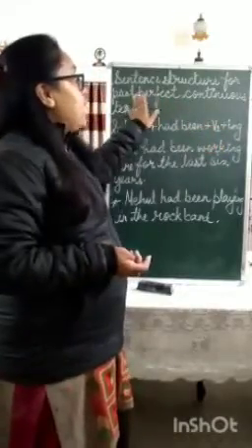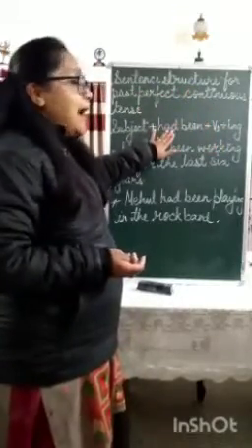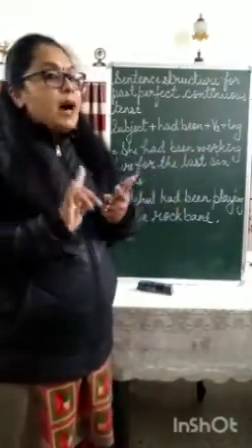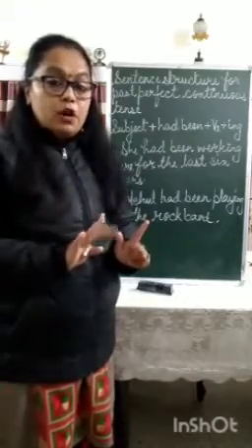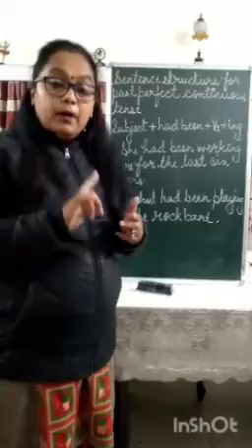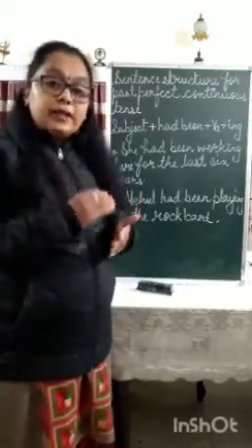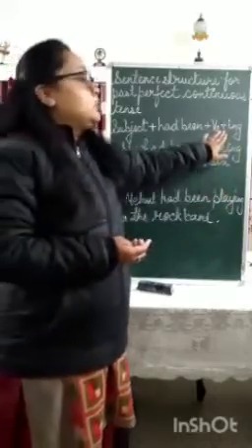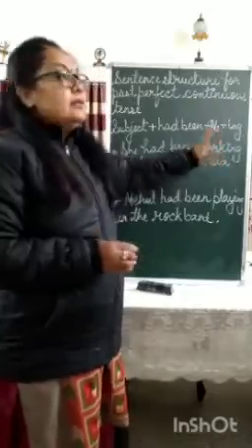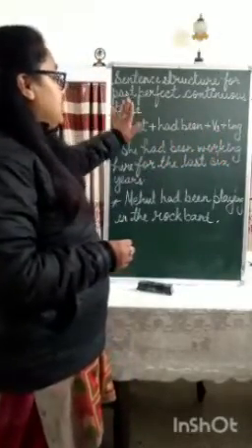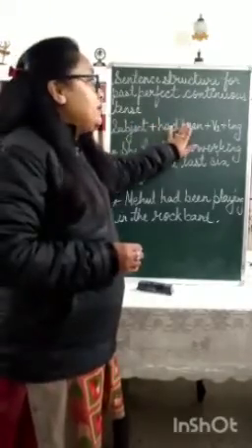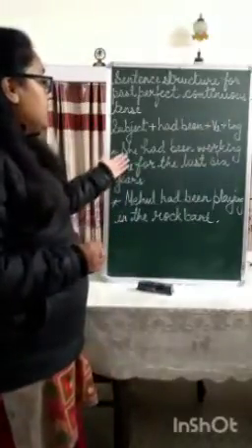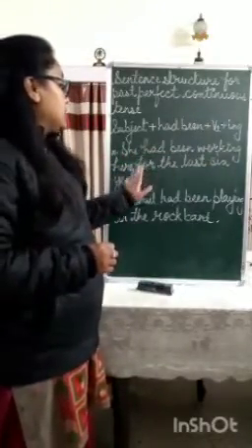When it is past perfect continuous tense, you have to use had and another additional word, that is been. If it is past perfect tense, only had plus V3 form. But if it is past perfect continuous tense, then with had you have to use been, and then because it is continuous, you have to use the ing form of the verb. So the sentence structure for past perfect continuous tense is subject followed by had been and then followed by the ing form of the verb. For example, she had been working here for the last 6 years.